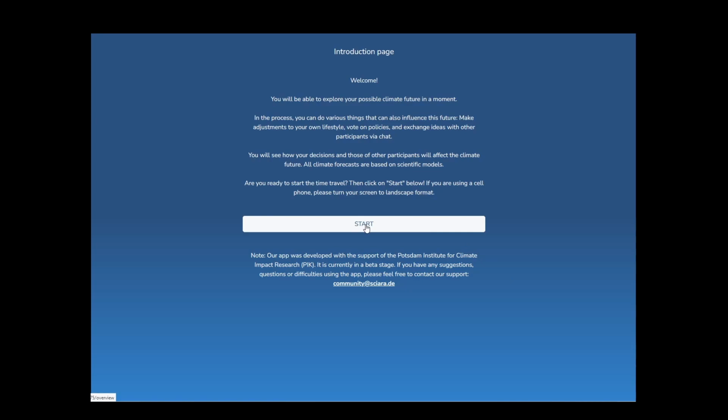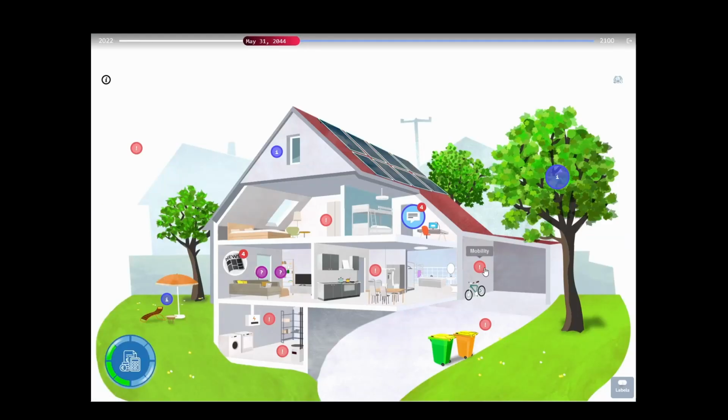If I dismiss this, I get to the actual main page, the house with removed walls. In the near future, every participant will see a house reminiscent of his or her actual living situation, be it a single-family house or an apartment in a larger building. At the top of the screen, you will see the timeline, which shows the accelerated progression of the simulated time. Each simulation run can run at different speeds, from decades running in hours to weeks of simulation. In the rooms of this house and around it are corresponding action points.